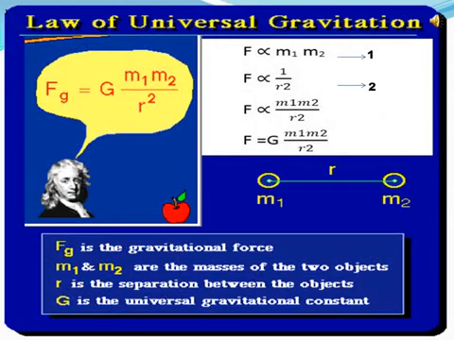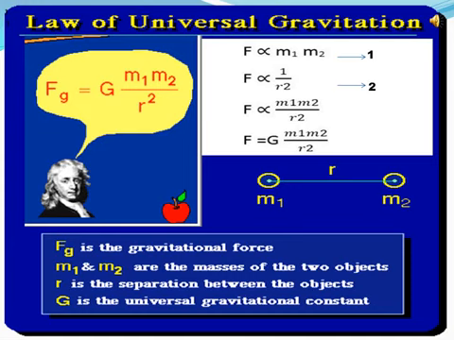Here we are going to derive the universal law of gravitation. The two relations which we have got from the statement of the law of universal gravitation can be expressed mathematically.